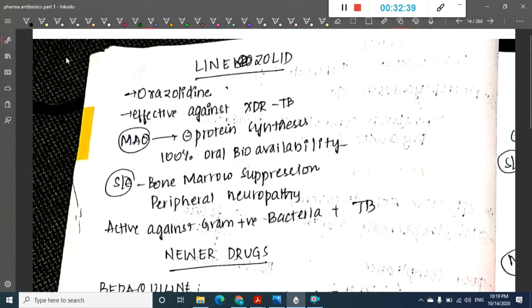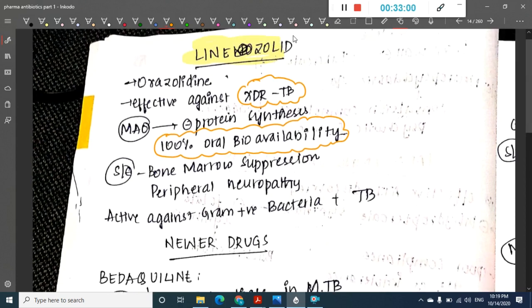Then we have the next group of drugs, which is linezolid. Linezolid is an oxazolidinone which is effective against XDR-TB. It inhibits protein synthesis and has 100% bioavailability. The side effects of linezolid include bone marrow suppression and peripheral neuropathy. It is active against gram-positive bacteria, especially tuberculosis.